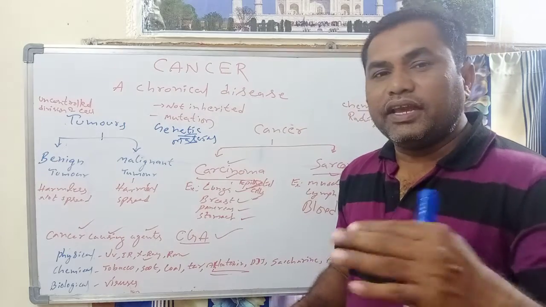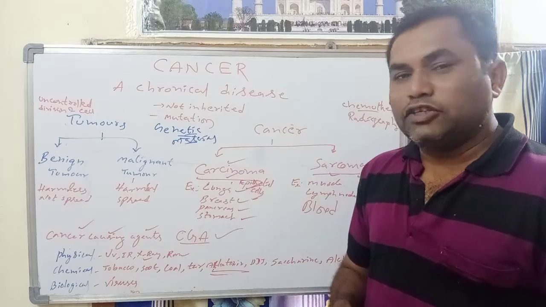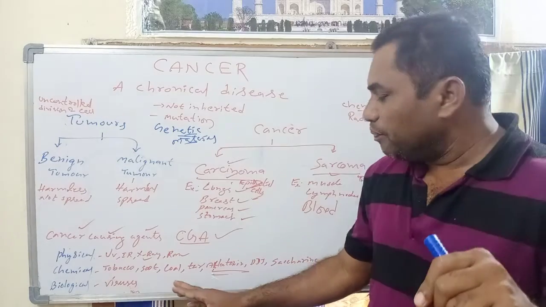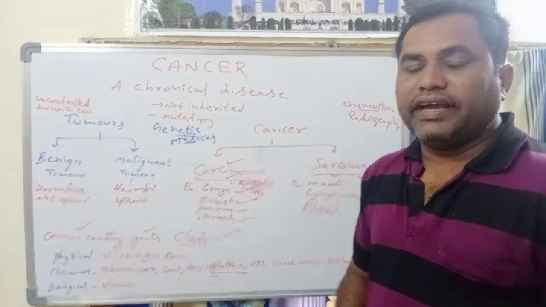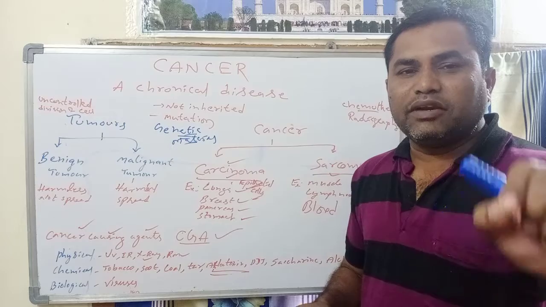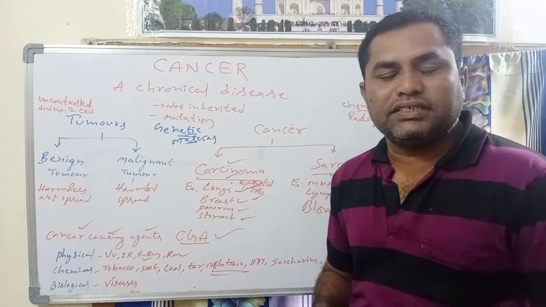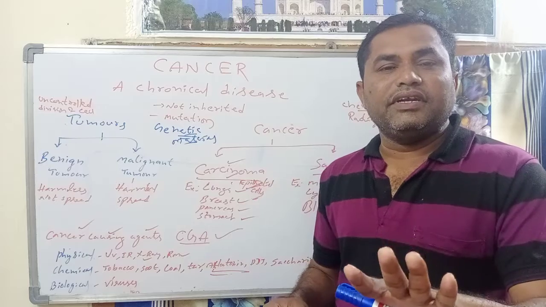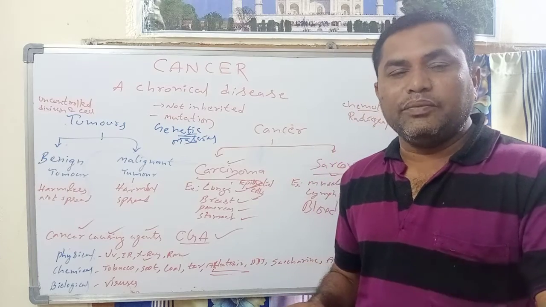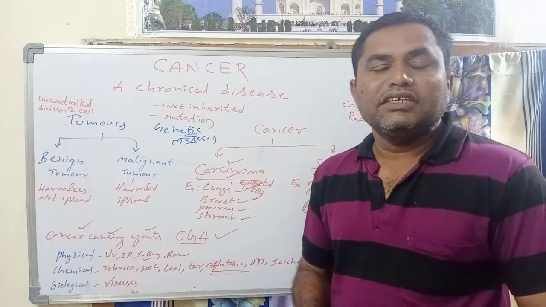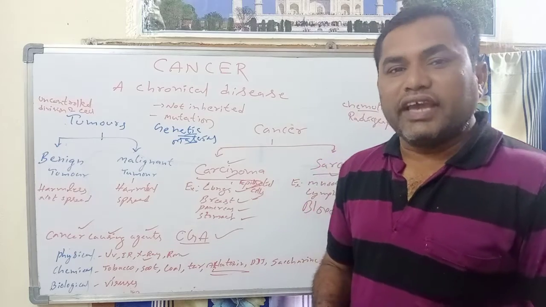Let us go to the chemical agents. Chemicals like tobacco, which contains nicotine, and soot, coal, tar, and aflatoxins. Aflatoxins are very dangerous toxins present in bitter groundnut seeds, so we should not eat bitter groundnut seeds. Why? Because in those seeds a toxin called aflatoxin is present, and aflatoxins lead to cancer.